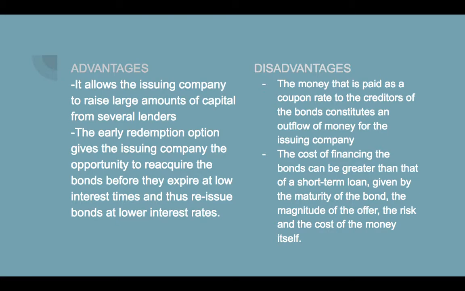Disadvantages. The money that is paid as a coupon rate to the creditors for the bonds constitutes an outflow of money for the issuing company. The cost of financing with bonds can be greater than that of a short-term loan, given the maturity of the bond, the magnitude of the offer, the risk, and the cost of the money itself.